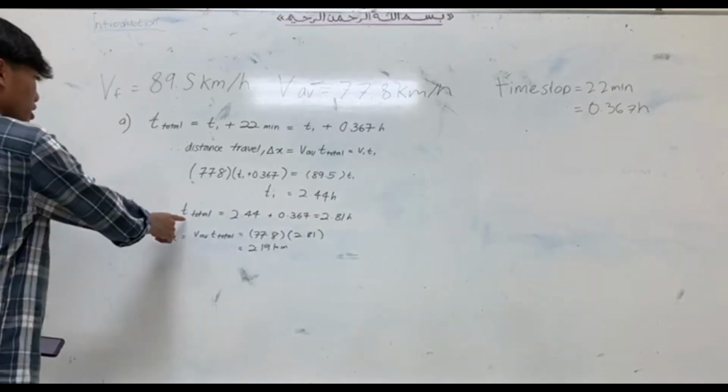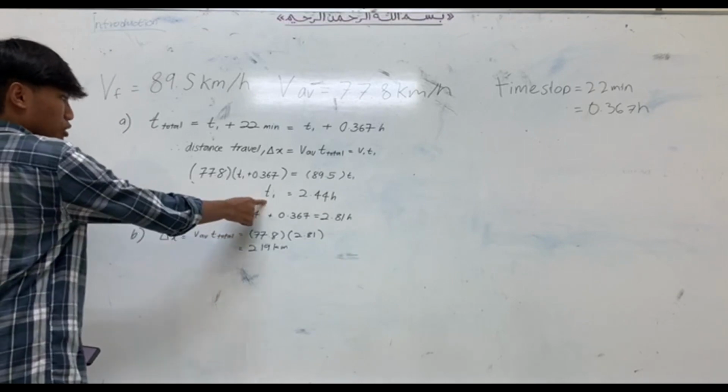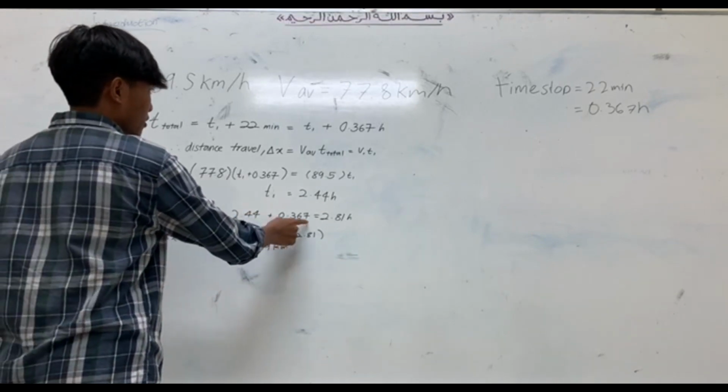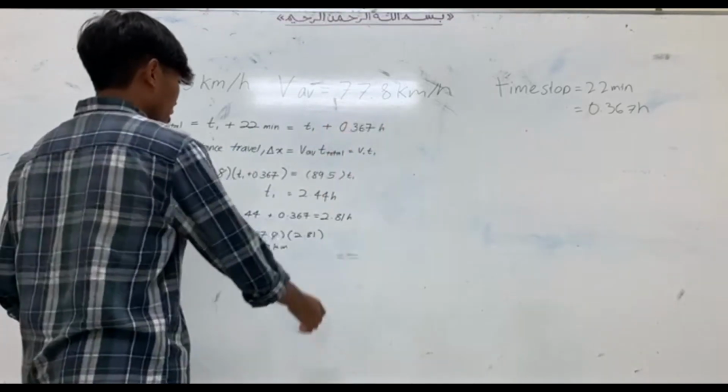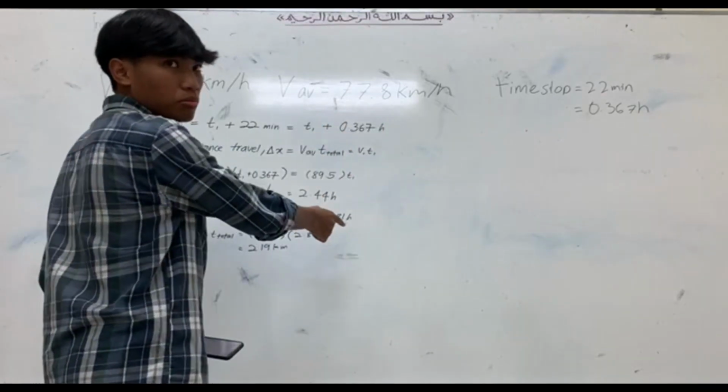So time total is 2.44 hours, which is T1, plus 0.367 hours, which is the time taken for him to rest, and we are left with 2.81 hours.